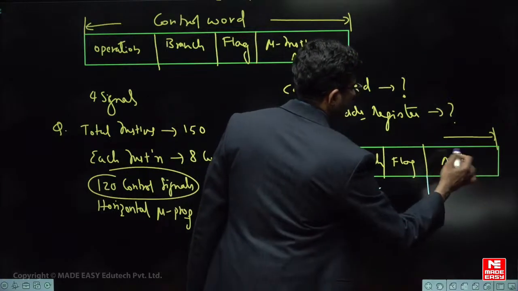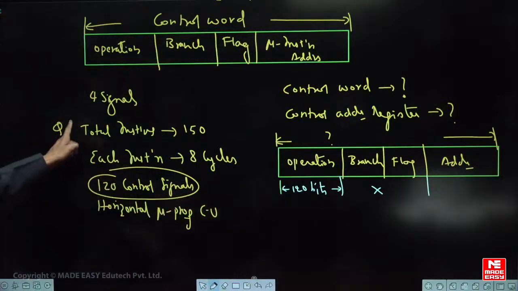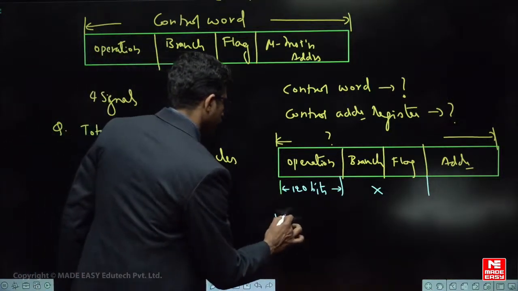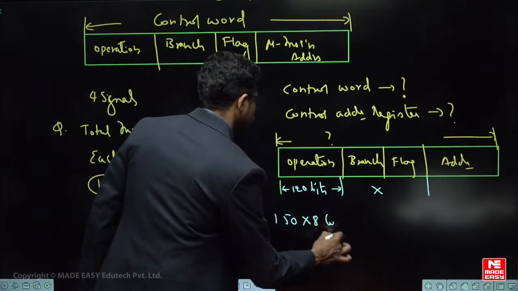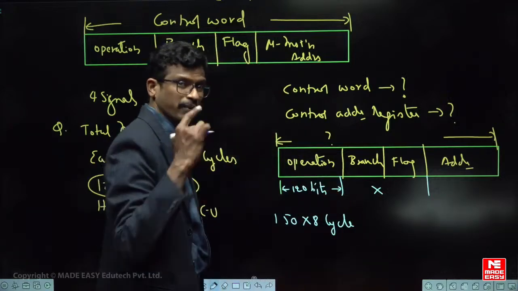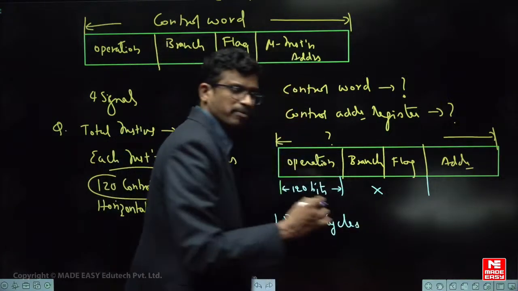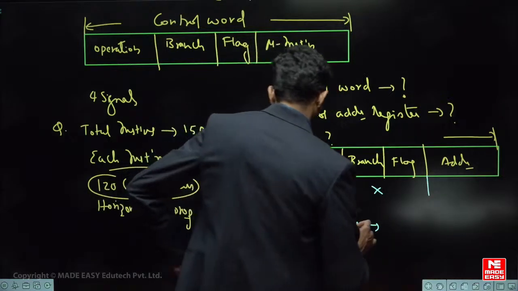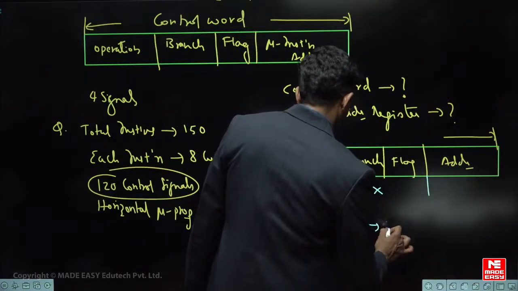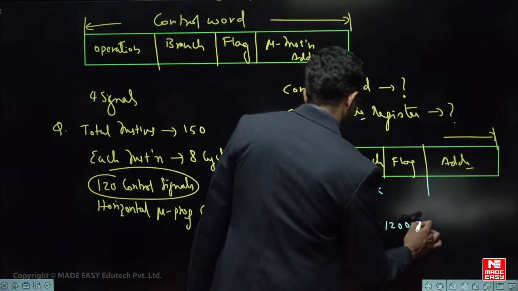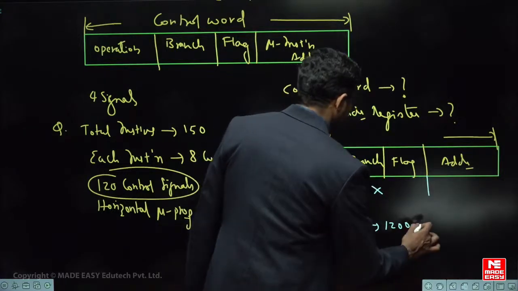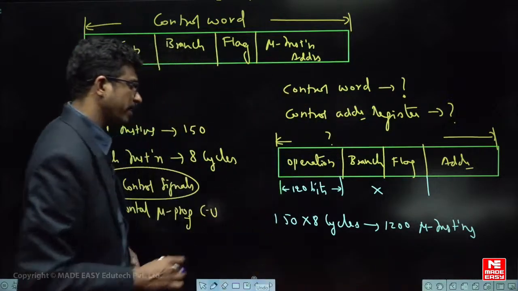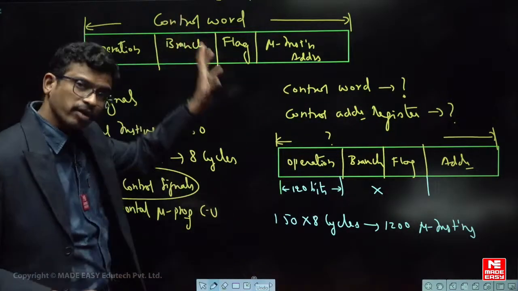And this is how many address bits are required. Tell me, one instruction requires 8 cycles. How many instructions are there? 150. So 150 into 8 cycles will be the total micro instructions required. One cycle means one micro instruction here, right? So how much is it? 1200, no? Yeah, 1200 micro instructions. Now tell me, for 1200 micro instructions, how much control memory is required?